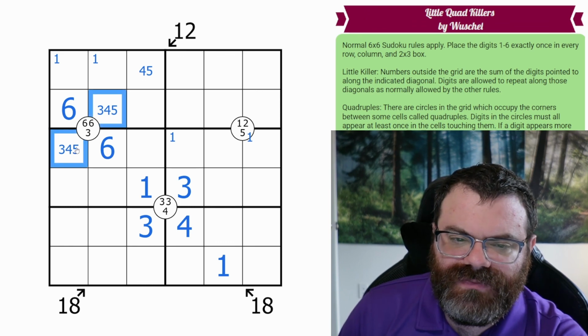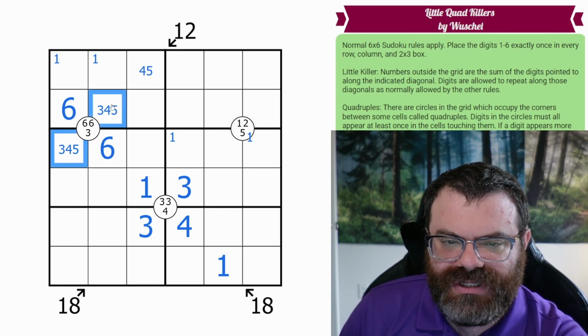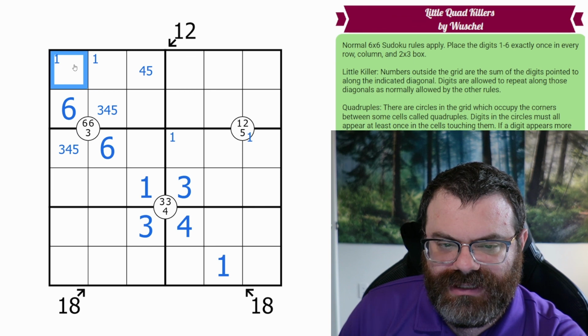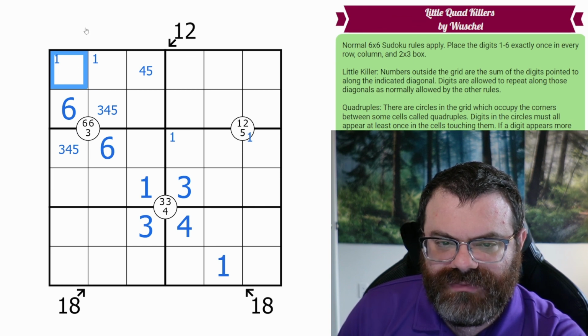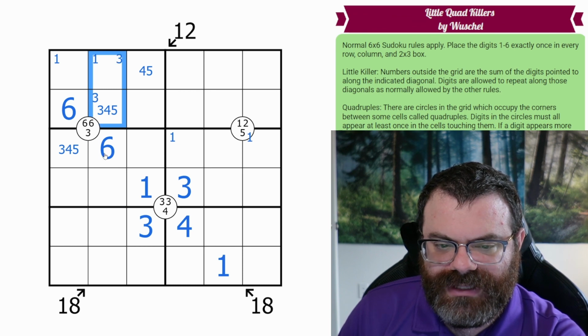Okay, this is a little interesting. We know one of these is a 3. No matter which one of these is a 3, this one's not a 3. So we need a 3 in this box somewhere, and this 3 sees up. So the 3's in one of these 2, which does mean that there's a 3 in one of these 2.